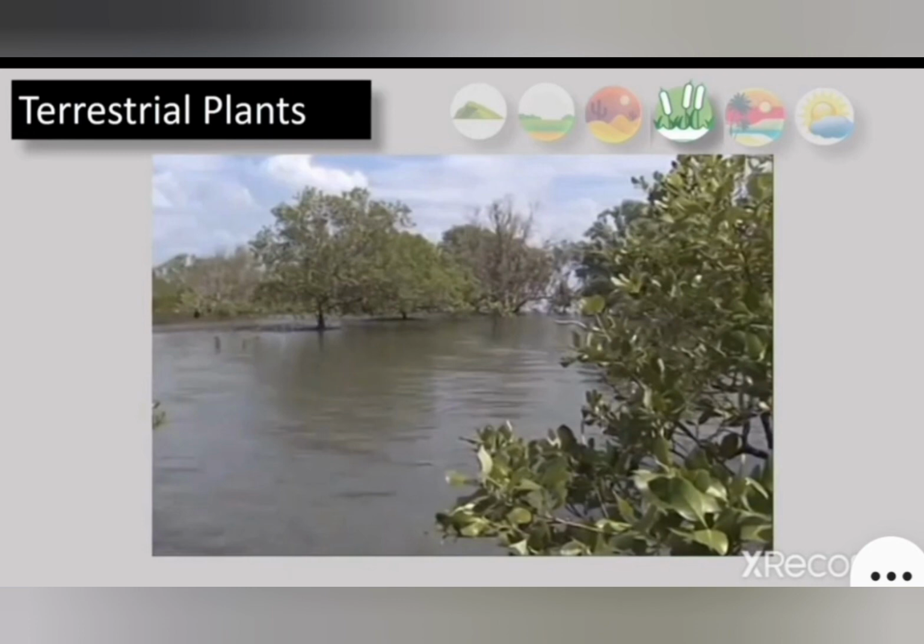Okay student, here in the picture you can see a nice picture of mangrove trees in Sundarban. It's a marshy area and the soil is clayey and sticky. The roots of the plants growing in marshy areas come out of the soil and water, as the soil is poor in oxygen content, and such roots are also known as breathing roots. You can see a beautiful picture of the trees growing in marshy areas.